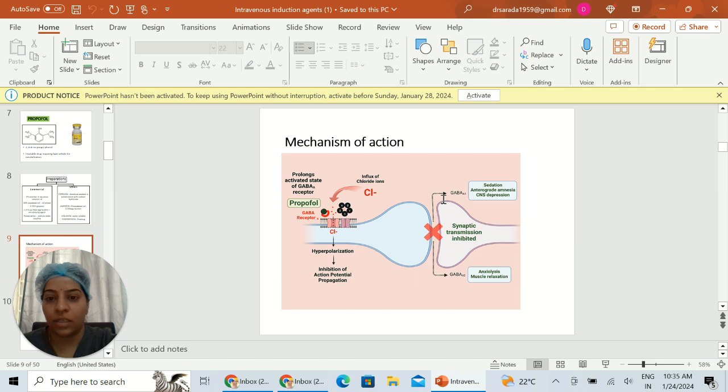So the mechanism of action: propofol binds to GABA receptors in the central nervous system. When it attaches to the GABA receptors, there is a transmembrane chloride channel opening, and the chloride channel causes hyperpolarization of the membrane. This leads to inhibition of action potential propagation, and this causes sedation, anterograde amnesia, CNS depression, anxiolysis and muscle relaxation.